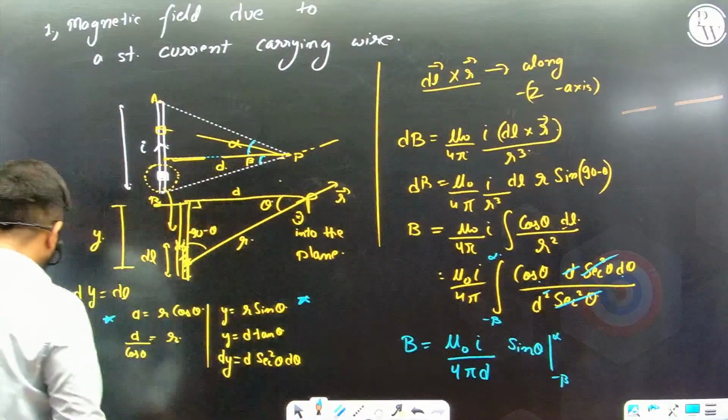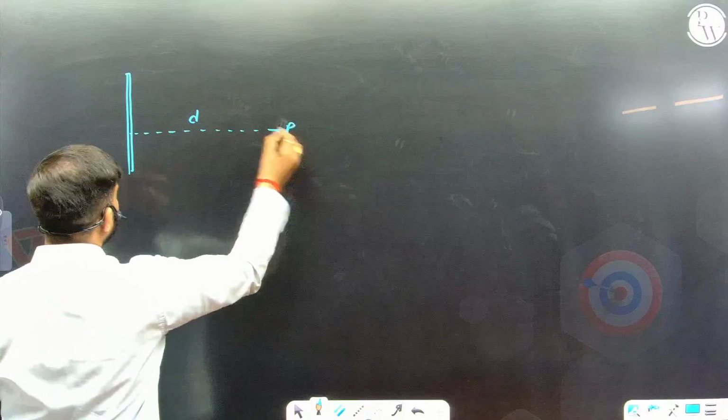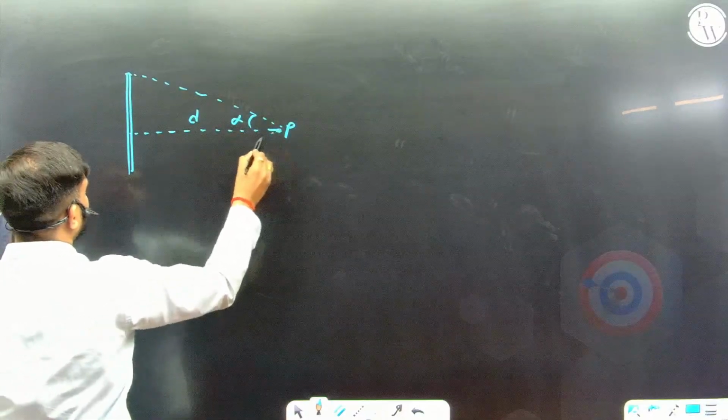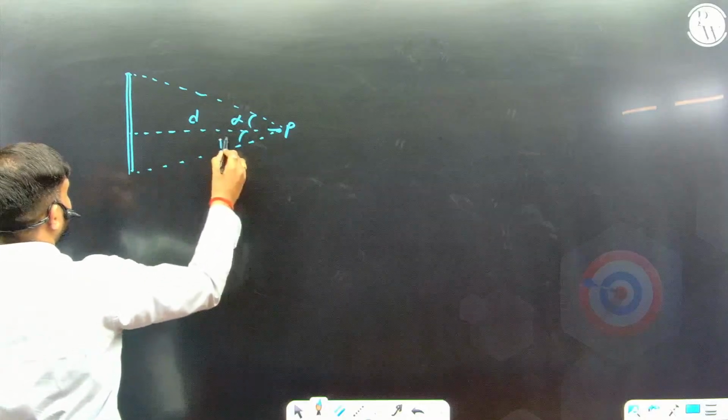It's a very important formula. Now you know the proof of it. So this is your current carrying wire. This was the d distance. This is point P. The top part was making angle alpha. Bottom part was making angle beta.